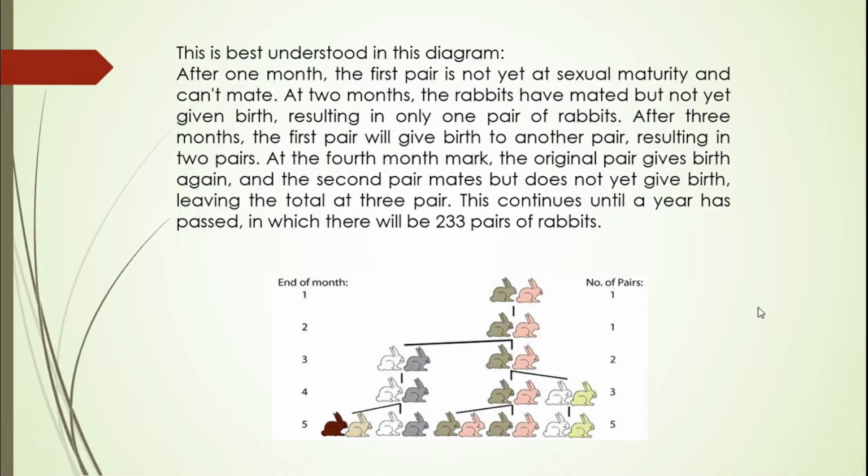The first pair will give birth to another pair, resulting in 2 pairs. At the 4th month mark, the original pair gives birth again, and the second pair mates but does not yet give birth, leaving a total of 3 pairs. This continues until a year has passed, in which there will be 233 pairs of rabbits.